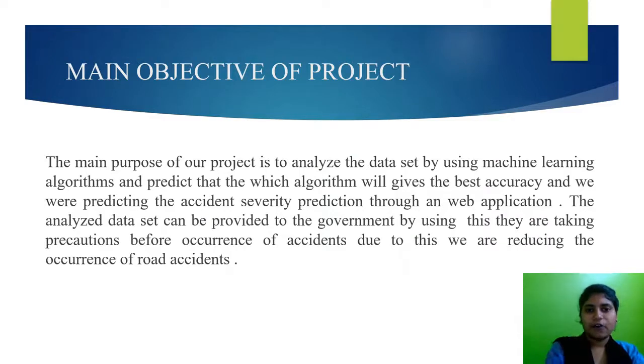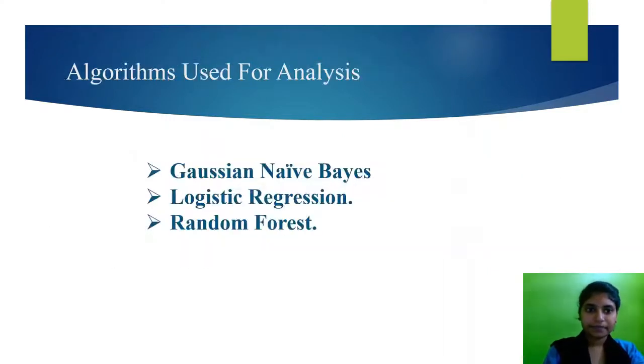Now let's see what the main objective, the main purpose of our project is. The main purpose of our project is that we are analyzing and predicting the accident severity. After predicting and analyzing, we are taking this dataset to the government. By giving this dataset to the government, they can take precautions before accidents occur. Due to this, we are preventing and reducing road accidents.